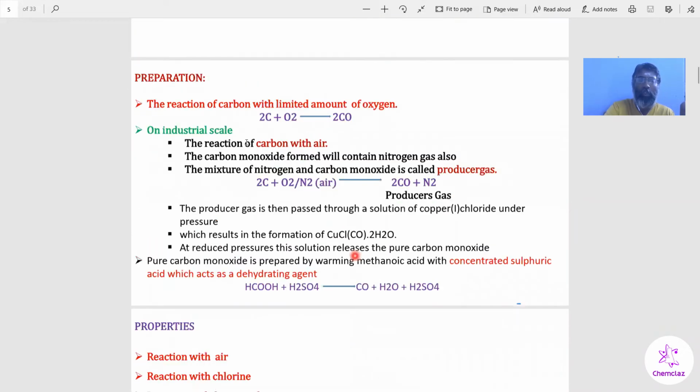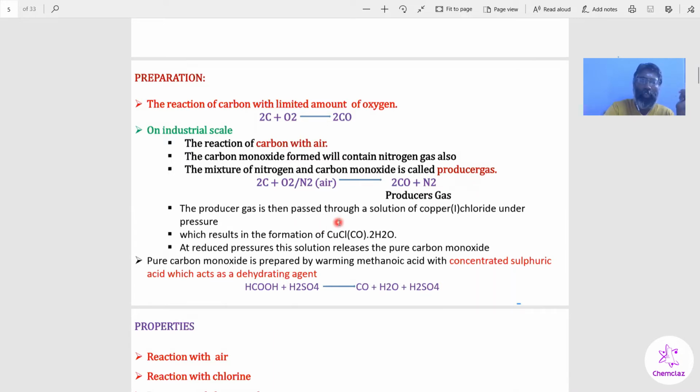For preparation, you can prepare it from carbon, or from formic acid, also called methanoic acid. Carbon reacts with a limited amount of oxygen, which gives carbon monoxide. If you take air instead of pure oxygen, the air contains nitrogen, so carbon monoxide is obtained along with nitrogen. This mixture is called producer gas.